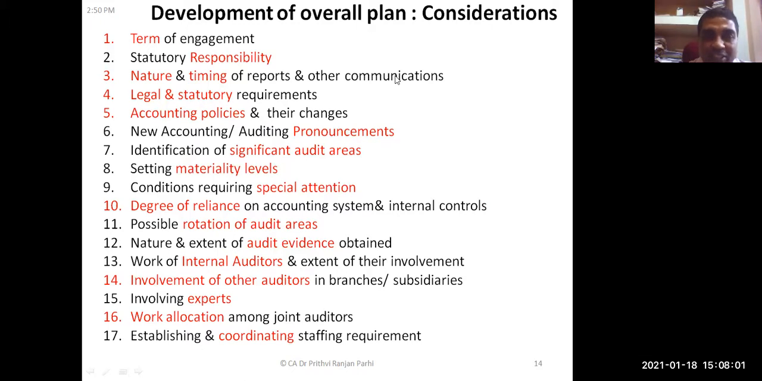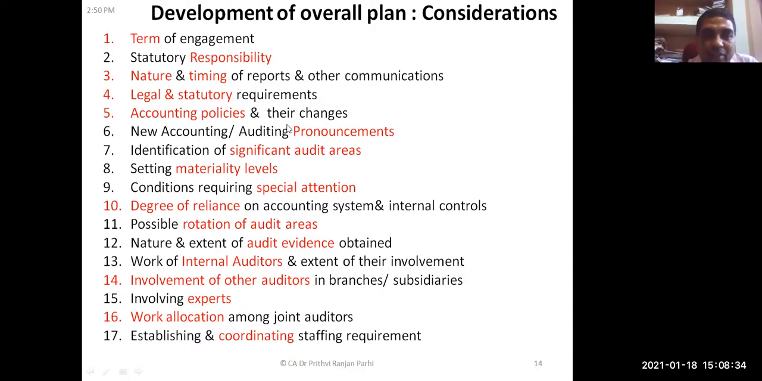These are certain considerations. On this basis, the plan needs to be developed: terms of engagement, statutory responsibility. If it is a statutory audit, the law itself provides what the statutory responsibilities are. The nature and timing of reports and other communications. What kind of reports need to be issued? Legal and statutory requirements, accounting policies, and if there are any changes in the accounting policies.